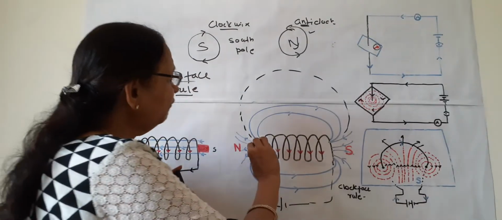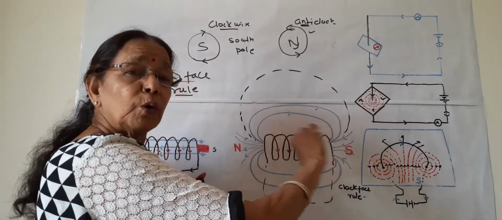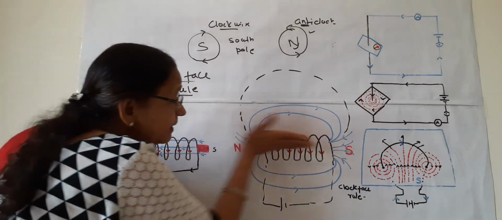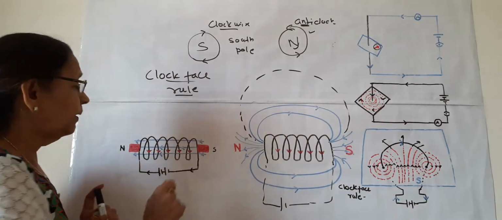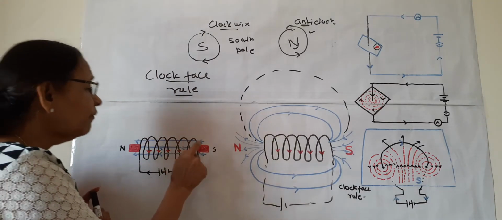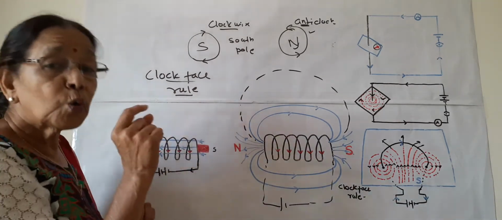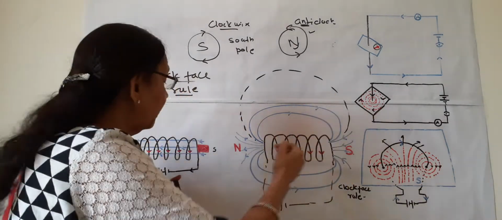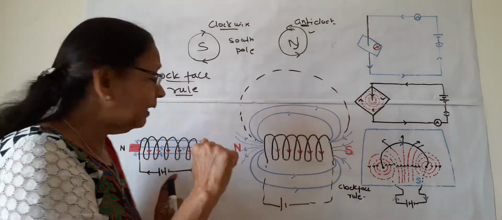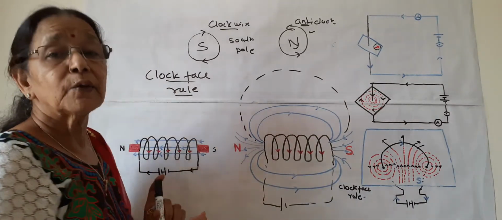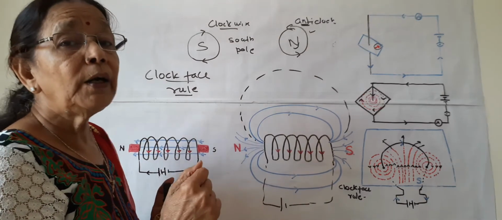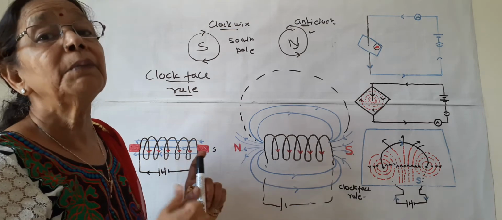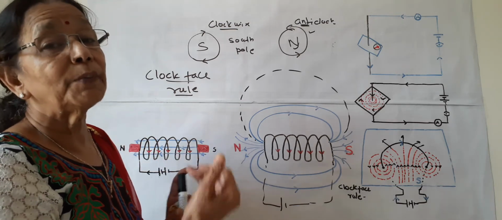But if we put some soft iron core or some steel, this red color shows a rod of steel inside this solenoid. This steel rod or soft iron rod is known as core. When electricity is passed inside this solenoid, it forms a magnetic field, and this rod becomes magnetized.